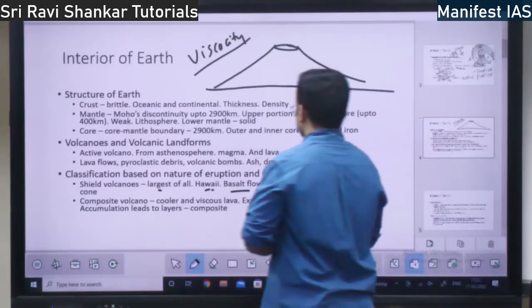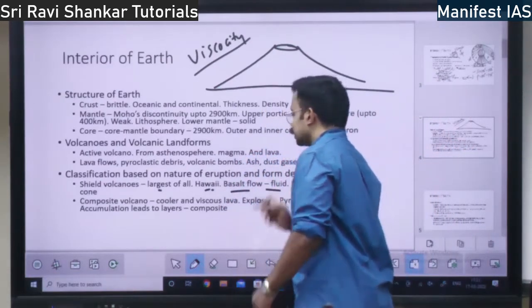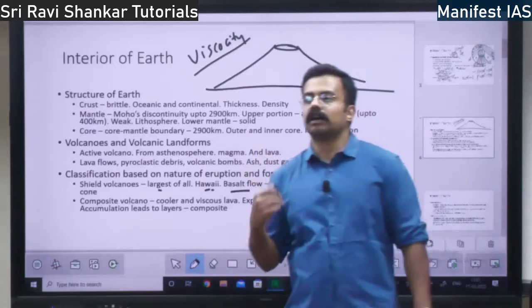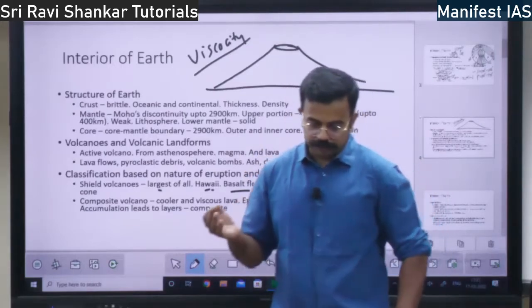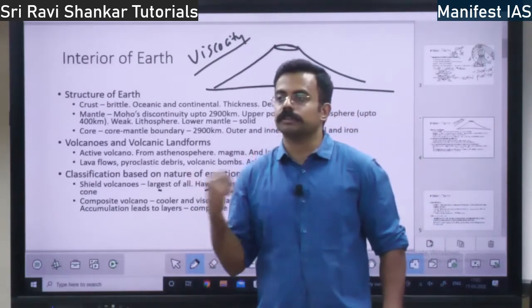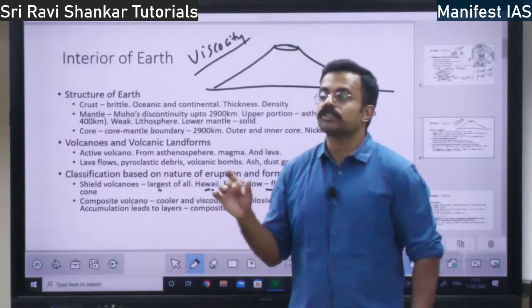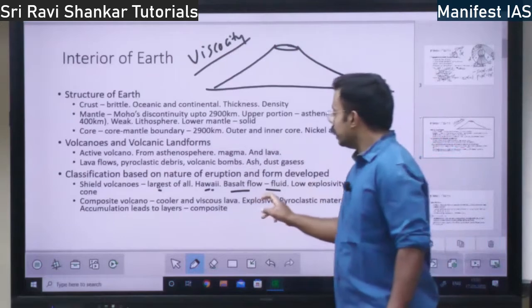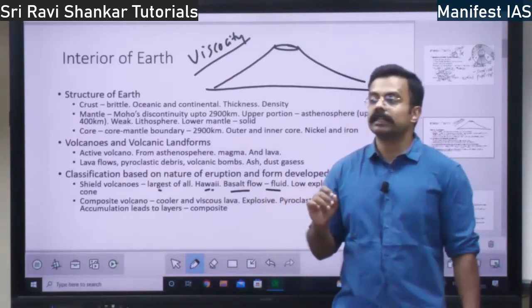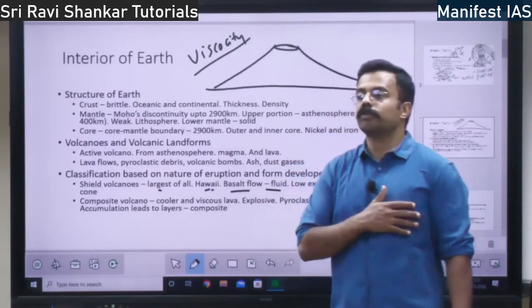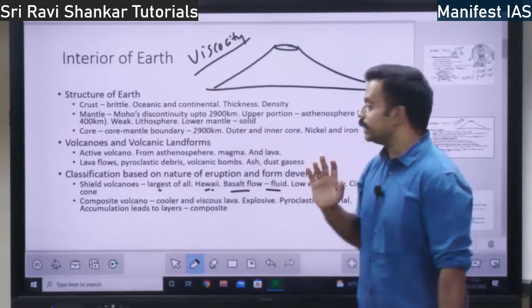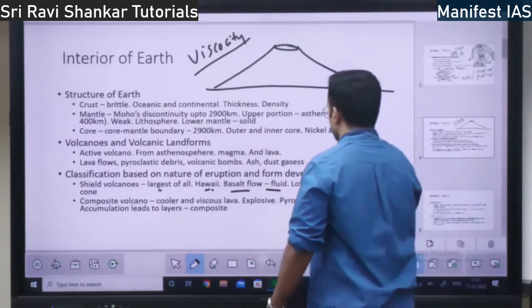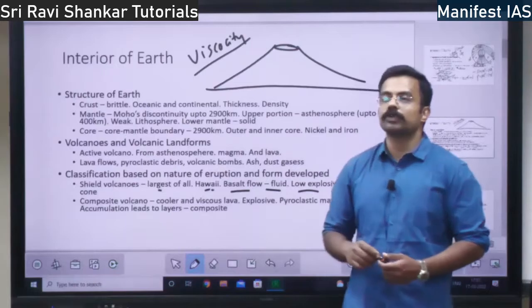So this basalt flow, the lava that comes out of the volcano, includes the material called basalt. It will be very fluid, that is low viscosity, so it flows for the highest possible distance, right? In these shield volcanoes, it will be low explosivity.